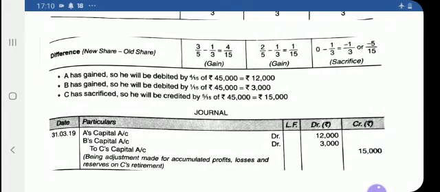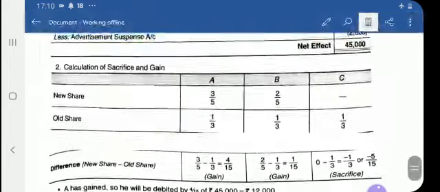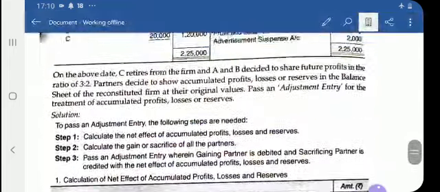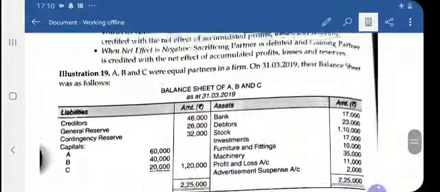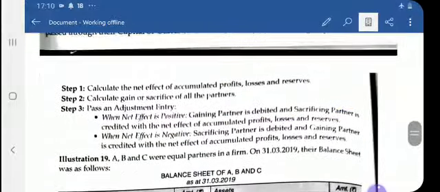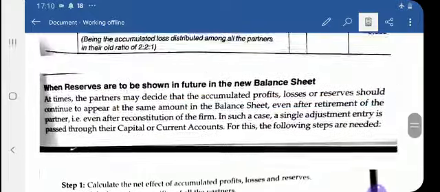So without affecting these reserves or losses, you can do the adjustment by involving the capital accounts of the partners. This can be one of the cases: if the question says there is no need to distribute this reserve, you simply do the adjustment by passing an adjustment entry.